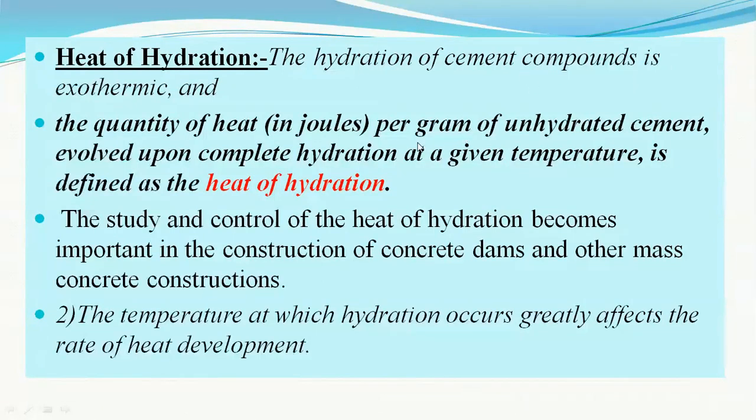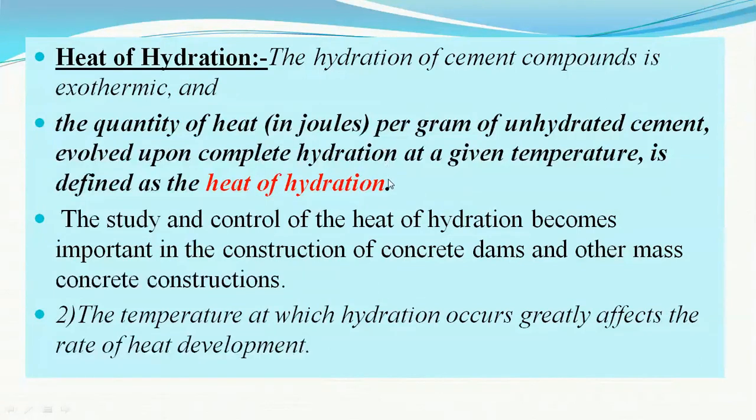The quantity of heat in joules per gram of the unhydrated cement evolved upon complete hydration at a given temperature is called the heat of hydration. A very important concept. This heat of hydration plays an important role in the spoiling of the strength and durability of concrete. So how it is to be dealt with, that we will be seeing later on.